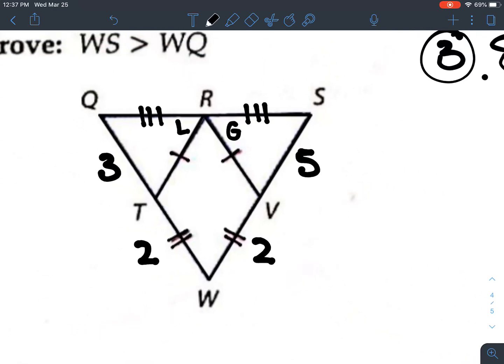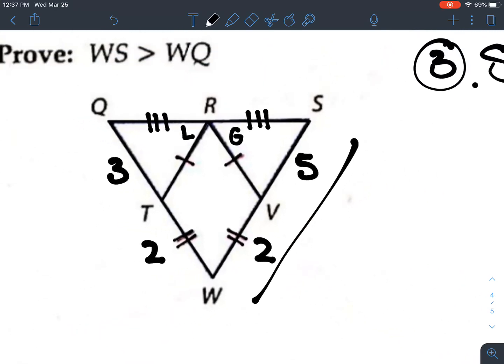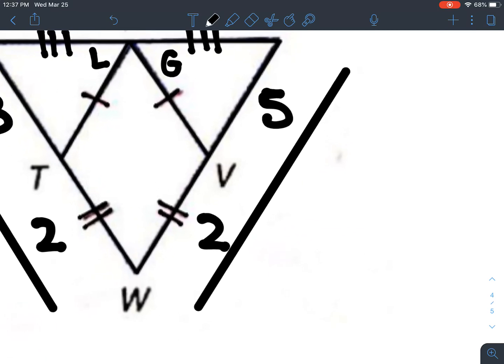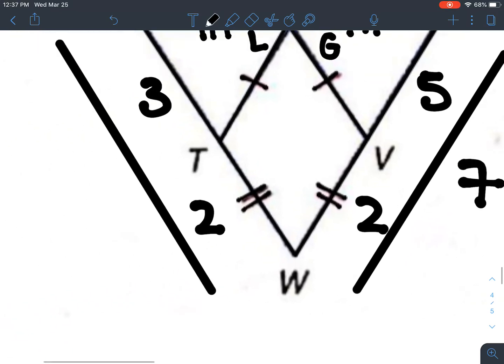Remember, what we're trying to prove is that the full side length WS has to be greater than the full side length WQ. That should make sense, because if we're adding the same thing, 2 and 2, to two different numbers, the one that starts off greater has to remain greater than the one that starts off smaller. So this side length would be 7 and this side length would be 5.